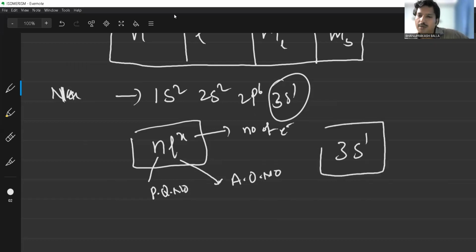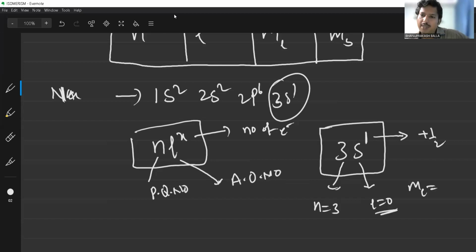So what is the meaning of 3s1? The left-hand side coefficient 3 indicates n is equal to 3. And what does s stand for? s means l is equal to 0, and here there is only one electron. Generally, the spin of the first electron is considered as plus half. And l is equal to 0, so as you know, ml values are minus l to plus l, that is minus 0 to plus 0, which means only 0.